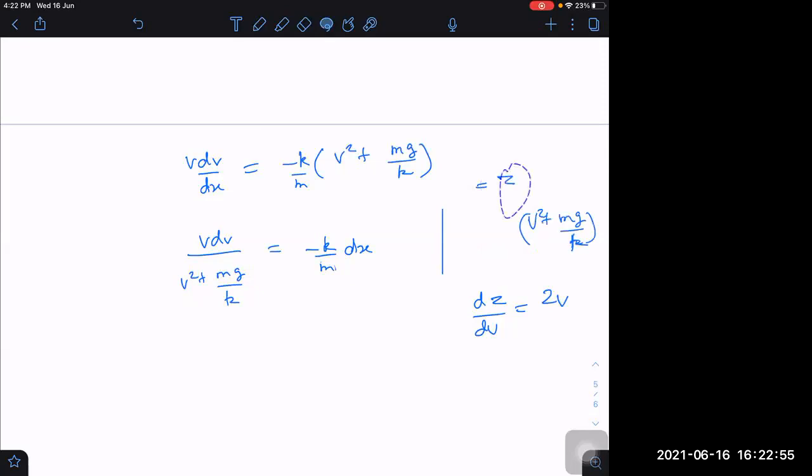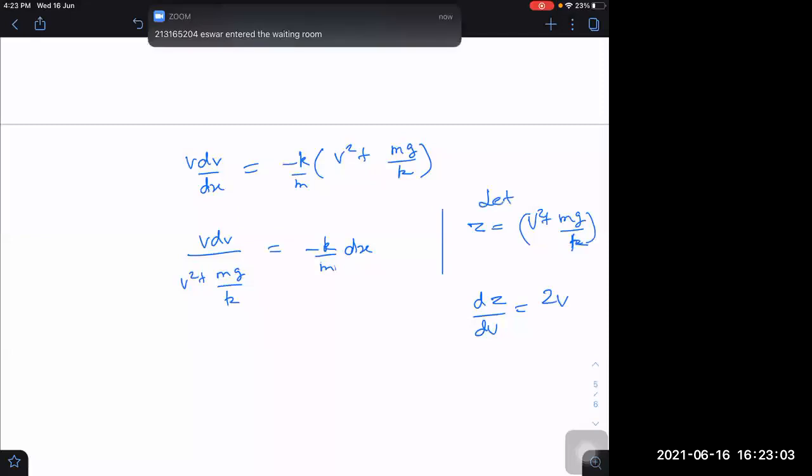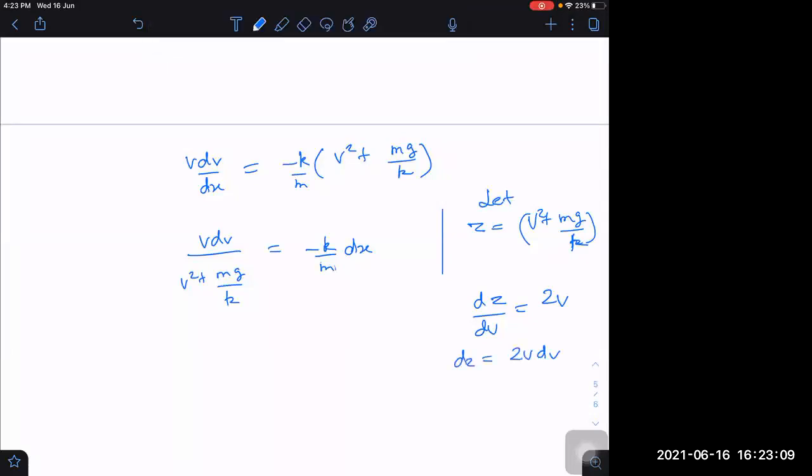I'm assuming another quantity, and why I'm doing that you will understand soon. So dz by dv will be equal to 2v, then dz equals 2v dv. So v dv equals dz by 2.